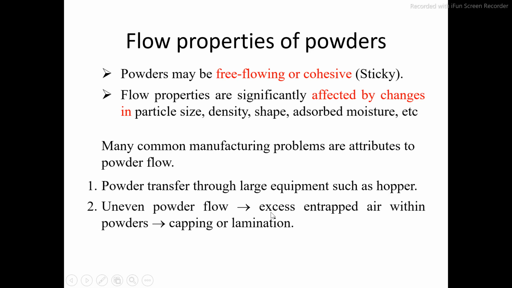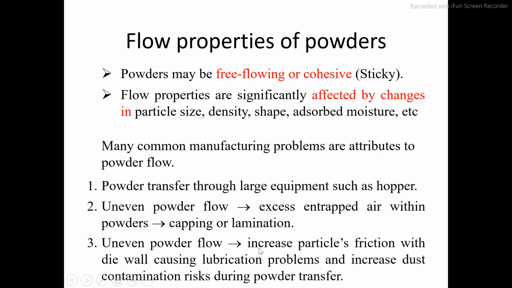Uneven powder flow may be because of excess entrapped air within the powder, and it may cause capping and lamination. If your powder has entrapped air, then this air may affect the flow properties of the powder. Again, poor flow may be because of particle friction.